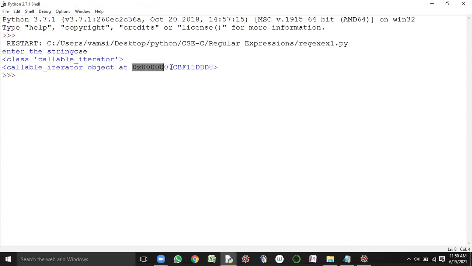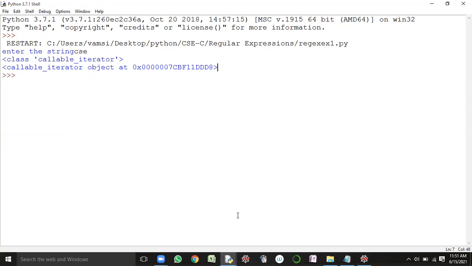What is it displaying? This one is considered as what? It is an address, a hexadecimal value, right? It is the address of the object. Address of which object? The callable iterator object created by the finditer method. So that object address is written. Okay, this is the object, but what I need is the content of the particular object.